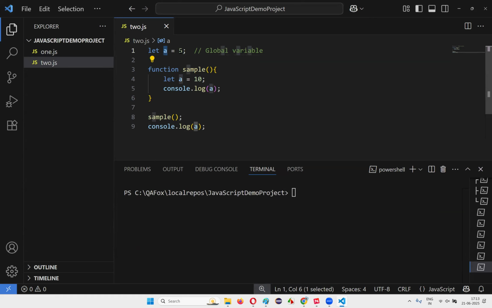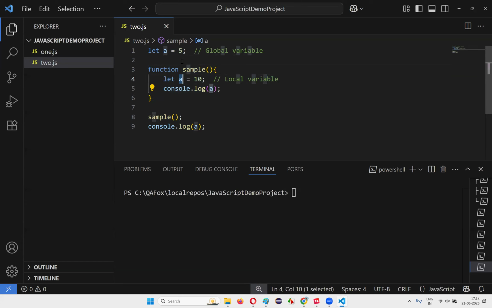First, the global variable a, declared with the let keyword, is initialized with the value 5. A is holding 5 here. Then the function comes. Since we have not called the function yet, this code will not be executed, but it will be noted. Then when I call this sample function, let a is equal to 10. This is a local variable. The same variable name is recreated as a local variable. So the scope of this variable a inside the function is up to the function only.